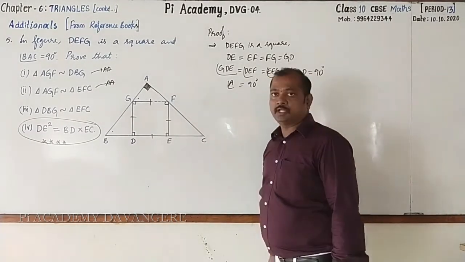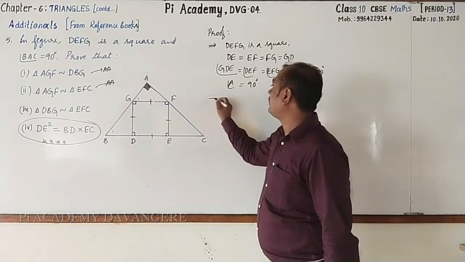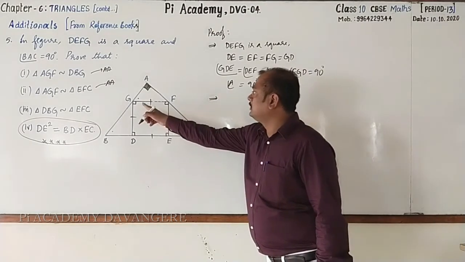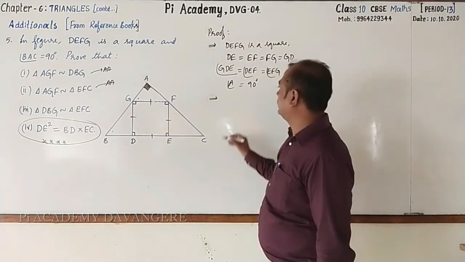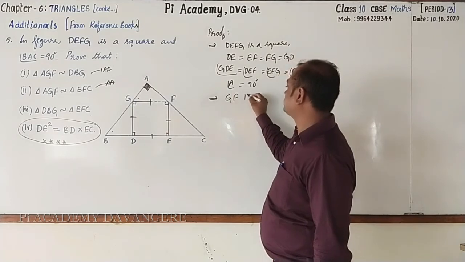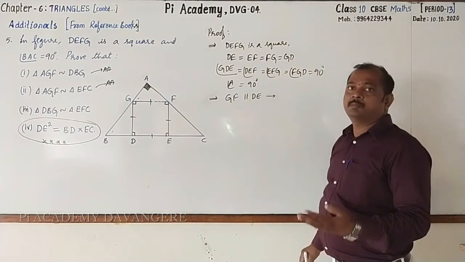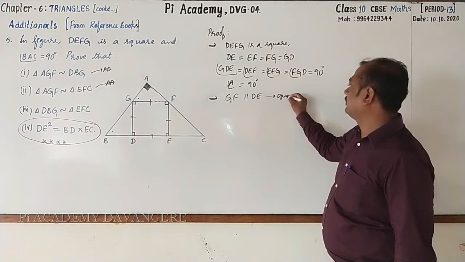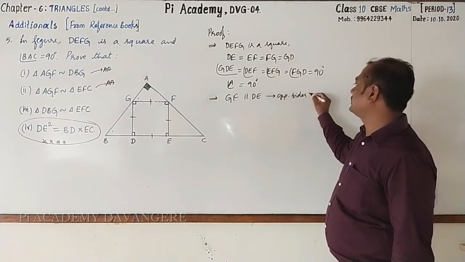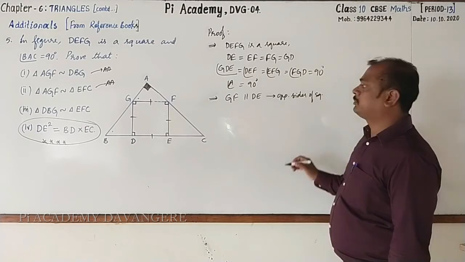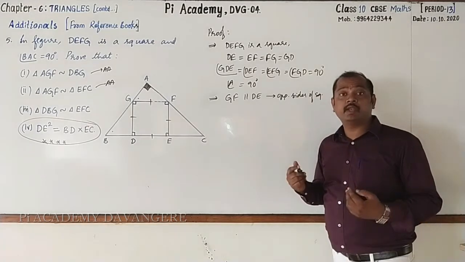And before that, here I'll write GF is parallel to DE, because opposite sides of a square are equal and parallel.